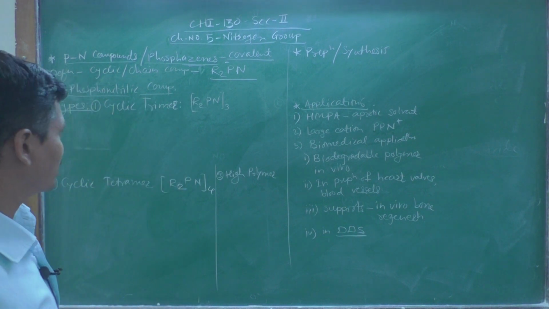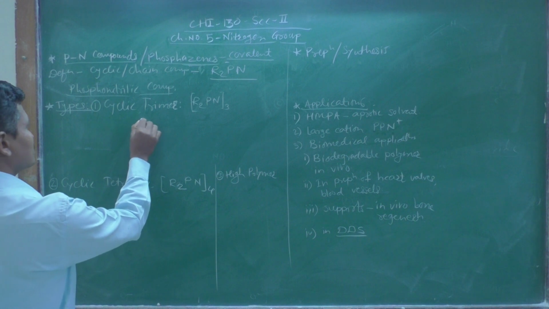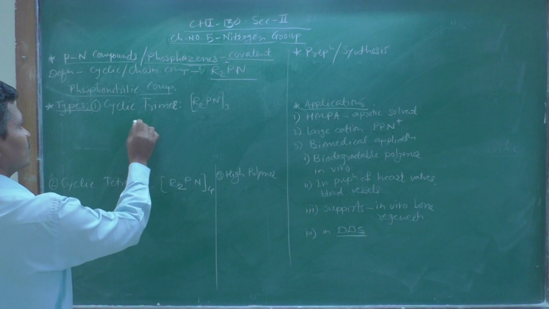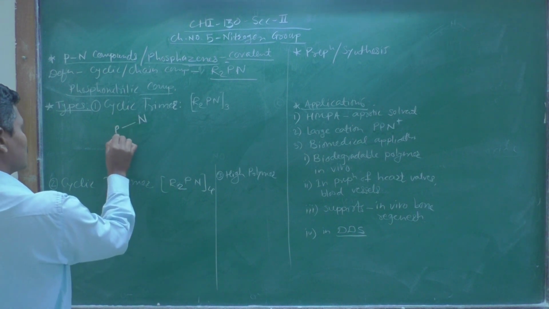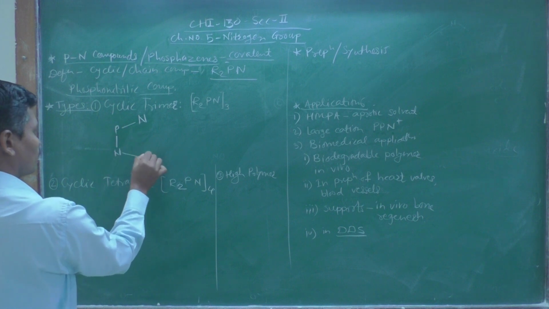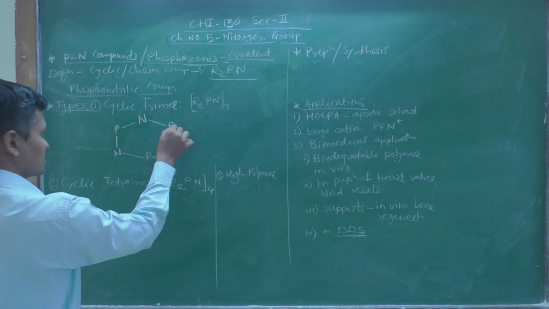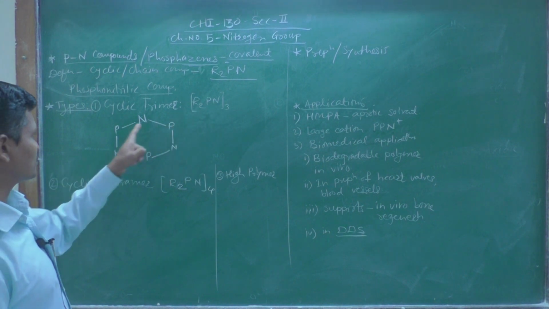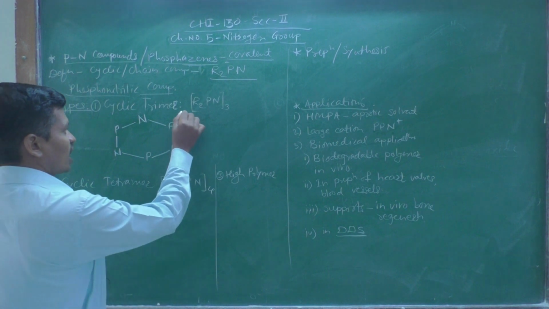I am drawing here the structure of this cyclic trimer. So, nitrogen, phosphorus, nitrogen, phosphorus, nitrogen, phosphorus. So, 1, 2, 3 nitrogen atoms, 3 phosphorus atoms, and on each phosphorus atom there are 2 alkyl groups.